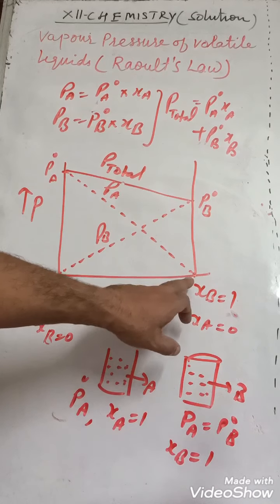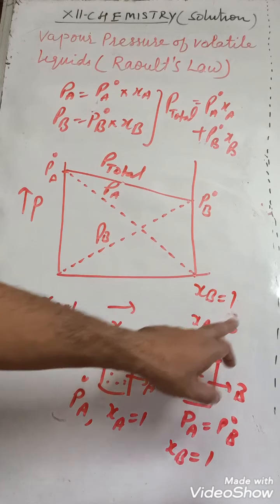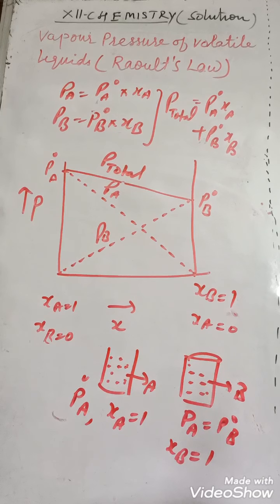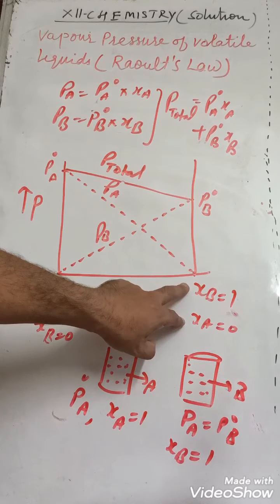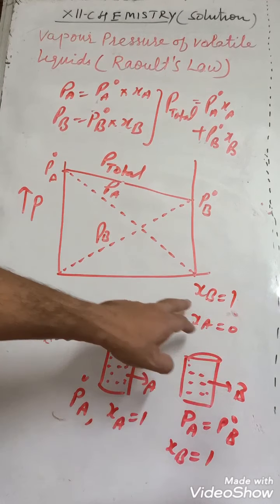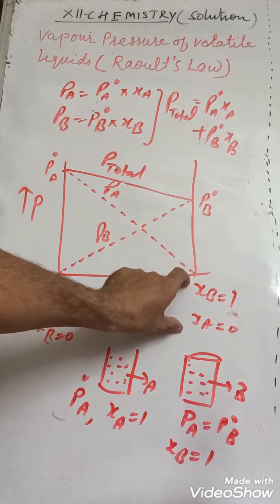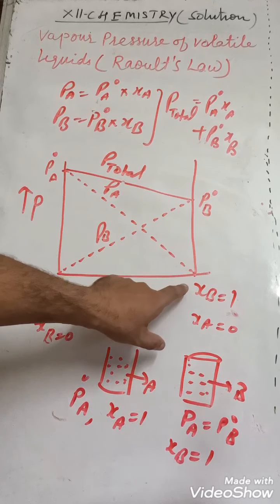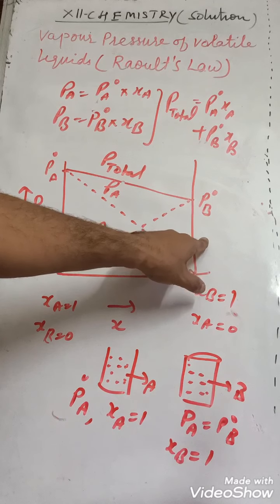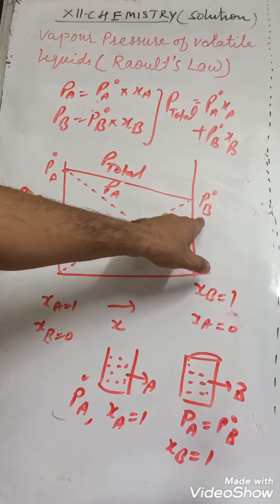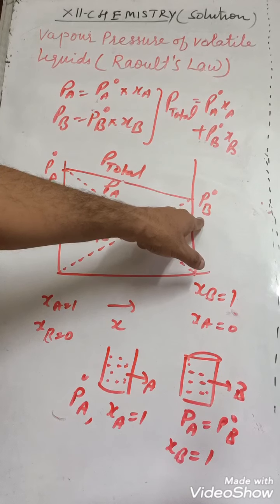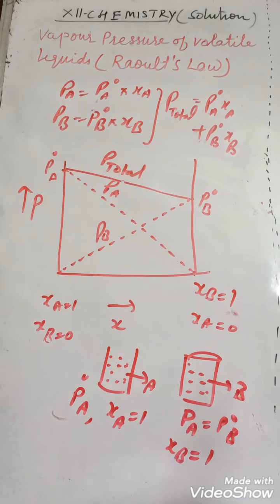So this is the condition when XB is 1 and XA is 0. What is the total sum of mole fractions? 1. So XA plus XB is always 1. When XB is 1, then XA will be 0. So under that situation, its pressure will be maximum. Maximum means actual pressure, means pressure in its pure form.